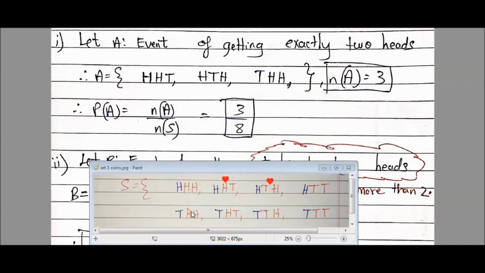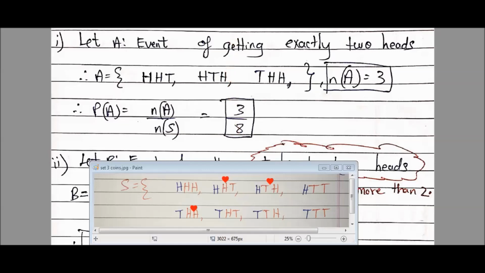Here we have only 1 head. Here we have 2 heads. Here we have only 1 head. Here we have only 1 head. Okay, so 3 outcomes will go in this set A. This is my favorable outcome ka set. So I have just copied this HHT, HTH and THH here. So number of elements is 3 over here. Okay, so probability of A is number of favorable outcomes, that is 3 elements upon n of S. 3 upon 8 is my first answer.